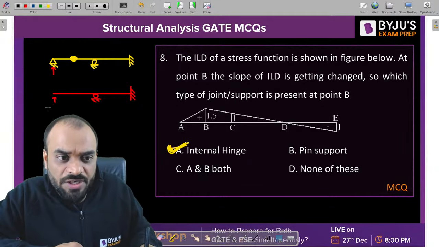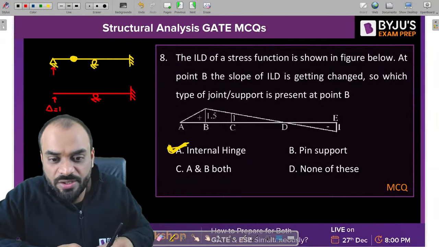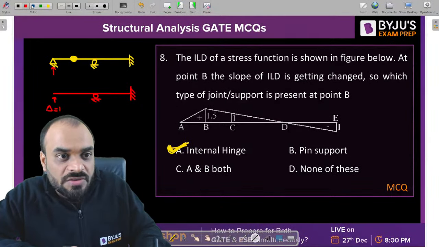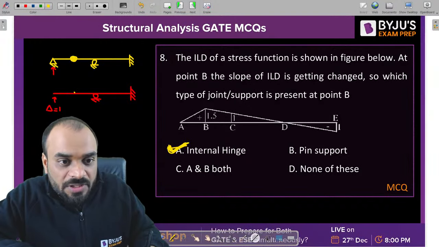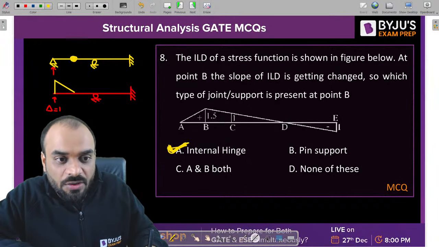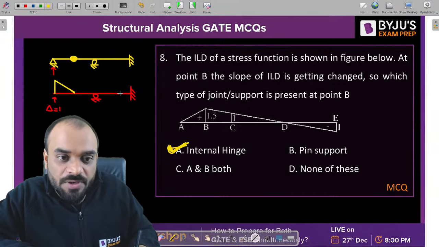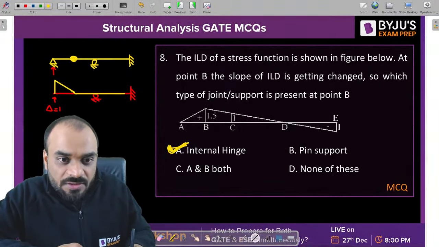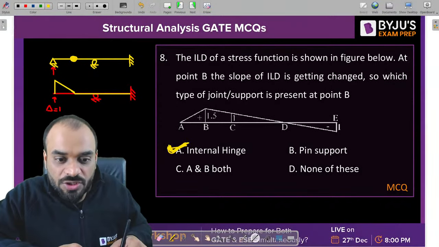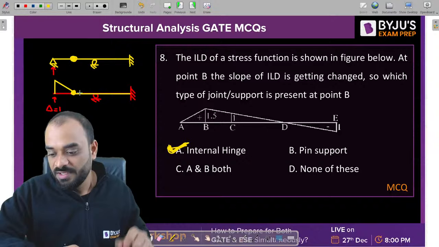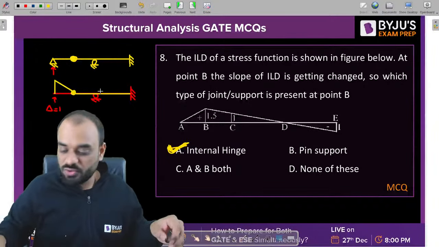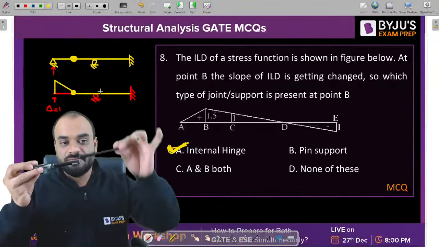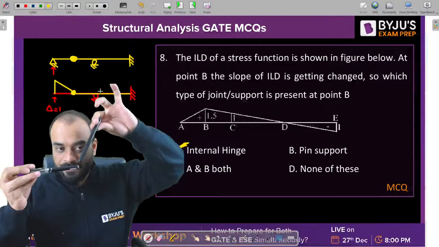So I will give the unit displacement, that means delta is equal to 1. Now if you give delta equal to 1, the slope of the ILD will change at this particular point like this. Now tell me, the slope of this particular portion is different and the slope of this member is different. Yes or no? Why is it changing? Because this is a hinge. At the hinge, the slope will always change. Getting a point?